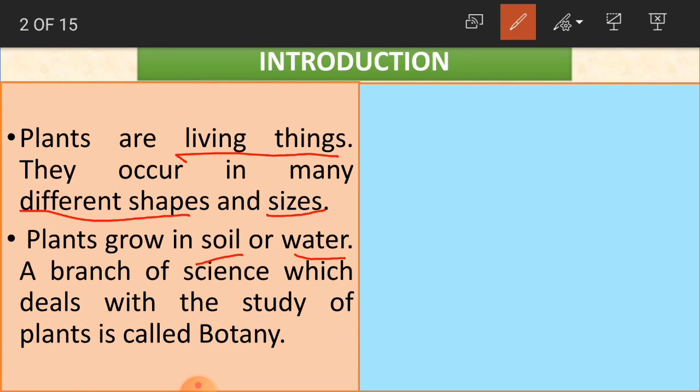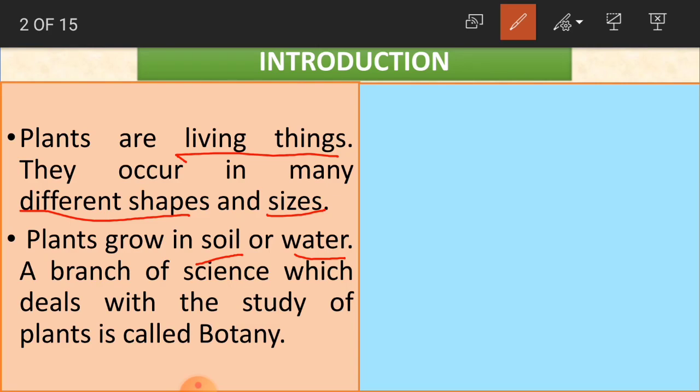Same like that, you have some plants which also grow in water. For example, before also I said a money plant. Most of the houses we will be having money plants, a creeper type of plant which is very beautiful. We can grow that plant either in soil or in water. We have so many plants of that type which can also grow in water. Okay, children? So we will again learn in detail about them.